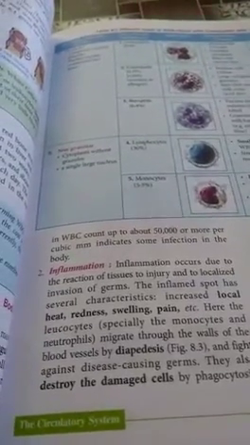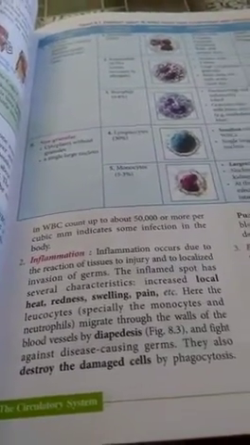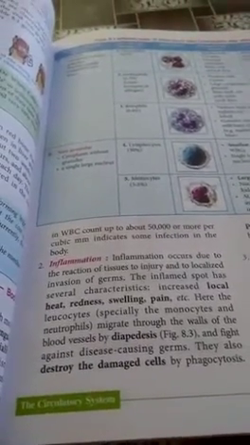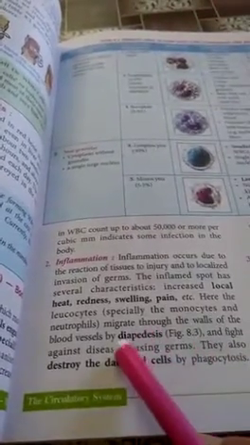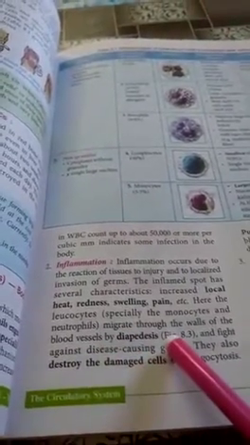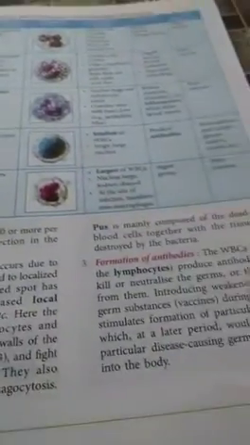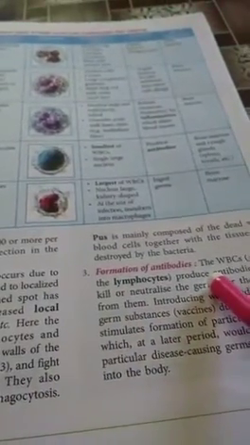So you come to know that some infection has happened to you. This is because at that place the WBCs come out from the capillaries and engulf the germs. They come out of the capillaries by the process of diapedesis and engulf the germ by the process of phagocytosis. So this is inflammation.